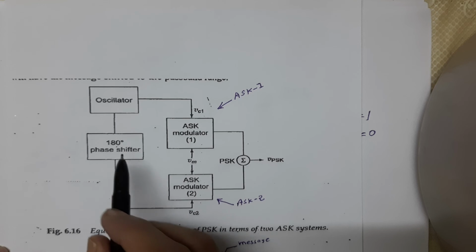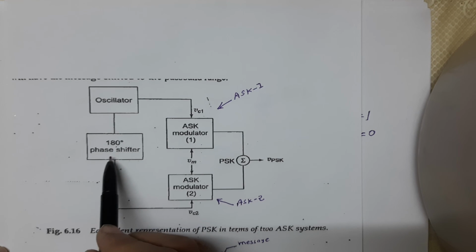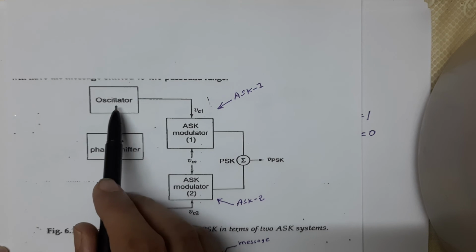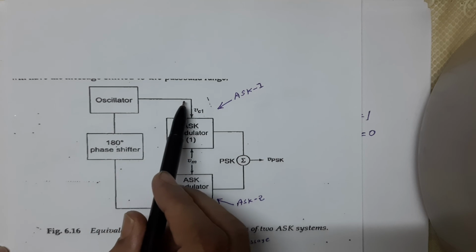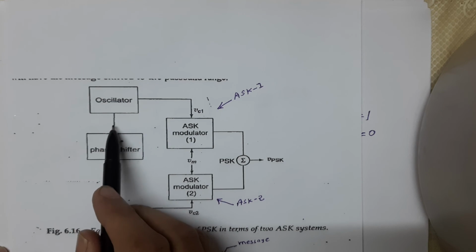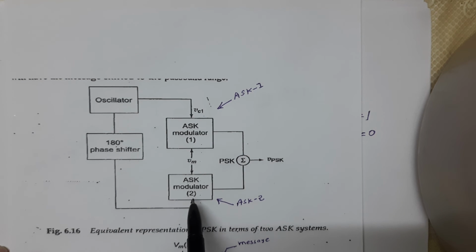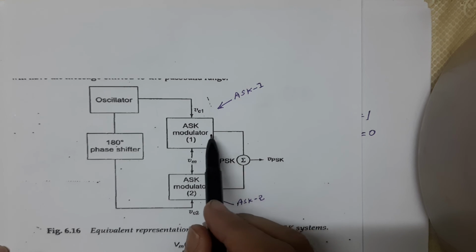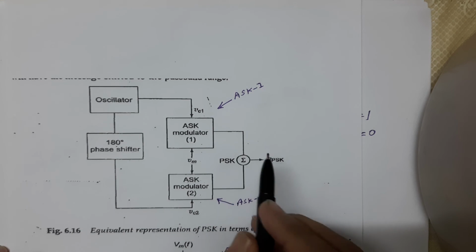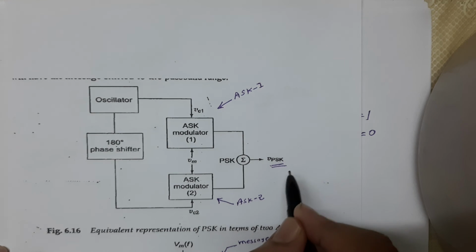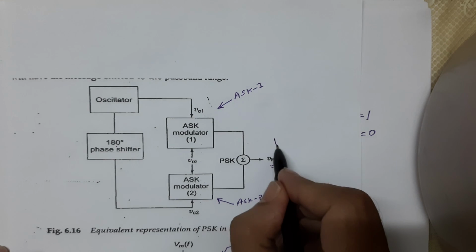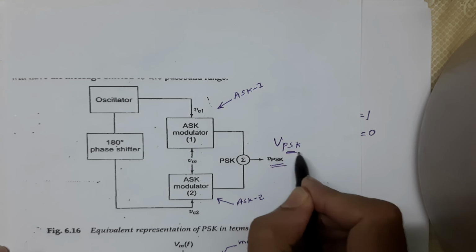This phase shift is done with the help of a 180 degree phase shifter. So the oscillator has one output with 0 degree phase shift, and the second output is given to the 180 degree phase shifter, and then it is given to the second ASK, ASK2, and it is our 180 degree phase shift, and the process is done. Finally we are getting the PSK signal, VPSK.